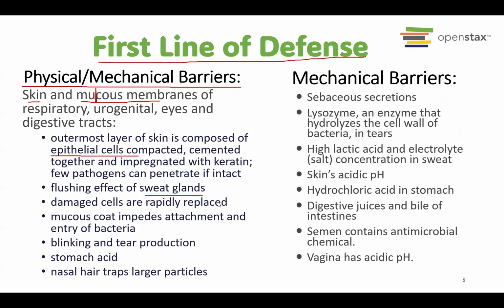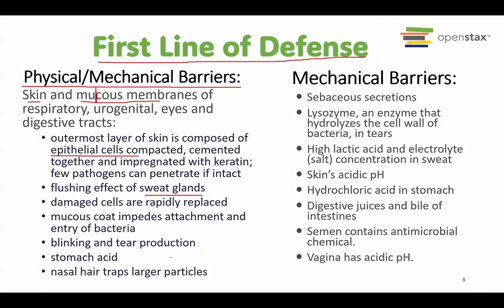They always perform mitosis, especially about every 10 days there will be new cells in our skin. The mucus in some of the membranes, like the respiratory membrane, urogenital tract, digestive tract, is able to trap many bacteria, including in our nose, for example. We have mucus that can trap many bacteria.